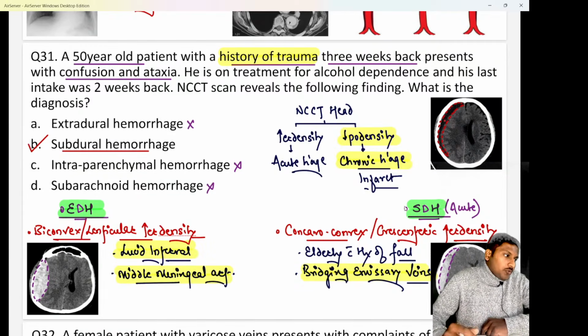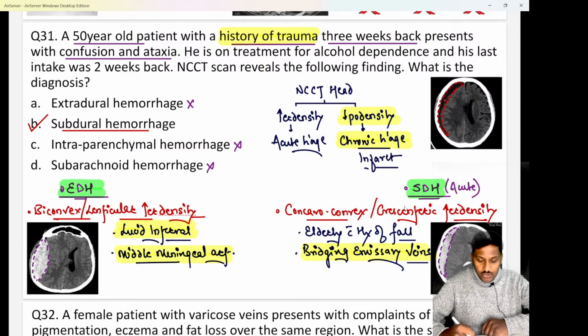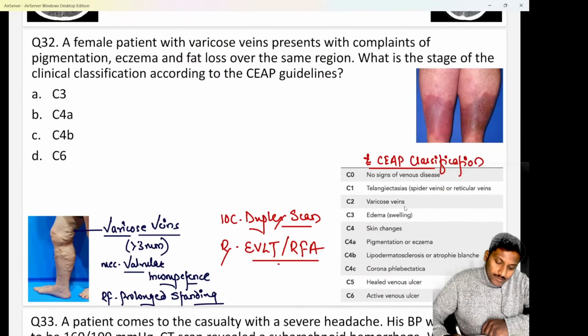And I hope all of you are quite aware, in patients of EDH, when we do a burr hole, the surgical landmark is going to be pterion. Commonly we prefer craniotomies, but in some cases burr hole can be done, and for that the surgical landmark is pterion. Hopefully clear. Next is question number 32.